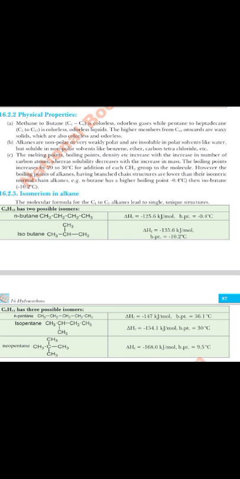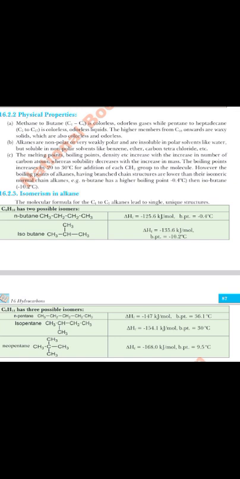The melting point, boiling point and density increase with the increase in the number of carbons. As soon as the number of carbons increases, their density and their melting and boiling points also increase. The boiling point increases by 20 to 30 degrees for the addition of each CH2 group. As we have studied in the homologous series, as soon as you keep on adding a CH2 group, it is going to change the property. But obviously they are predictable.